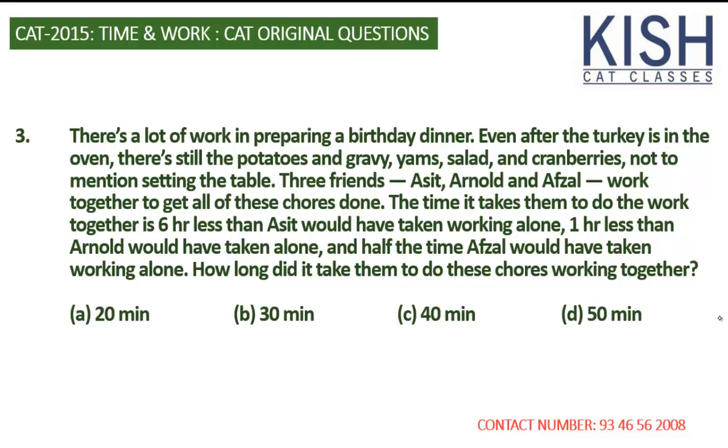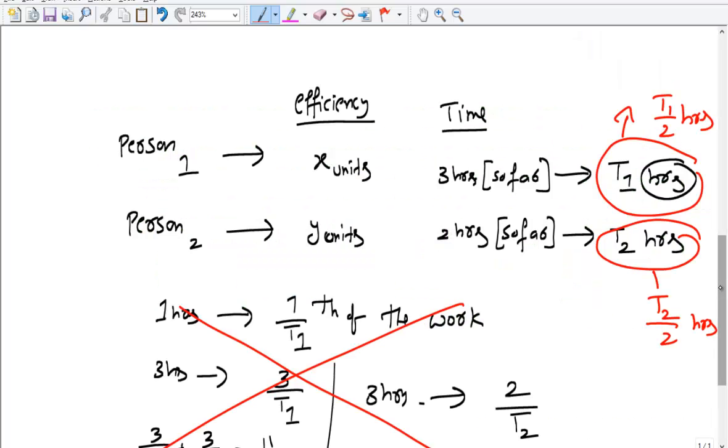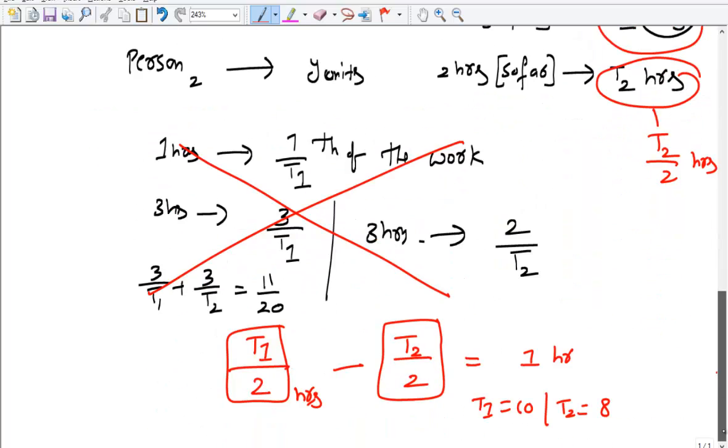The time it takes them to do work together is 6 hours less than Asit would have taken working alone, 1 hour less than Arnold would have taken alone, and half the time Afzal would have taken working alone. How long did it take them to do these chores working together? Like the information is given in 7 lines. However, the first 3.5 lines are absolutely not at all useful. And in the next 3.5 lines also, the information given is quite simple.